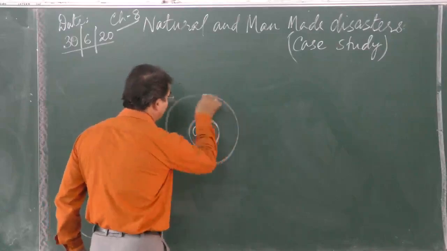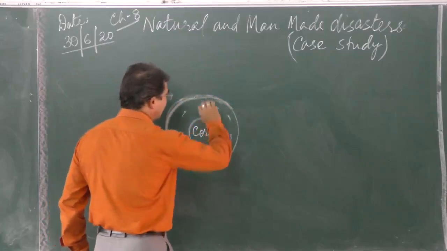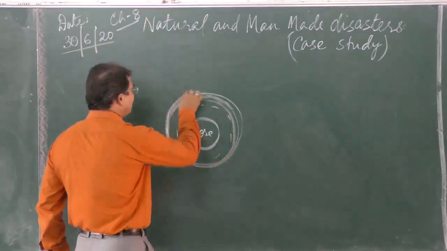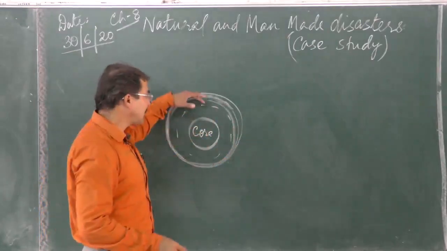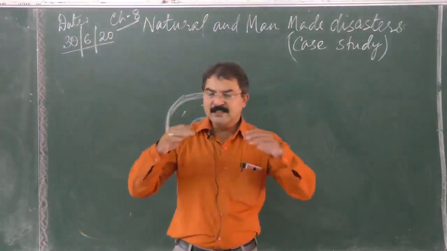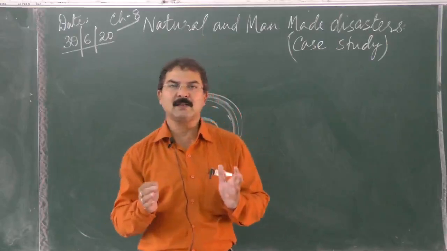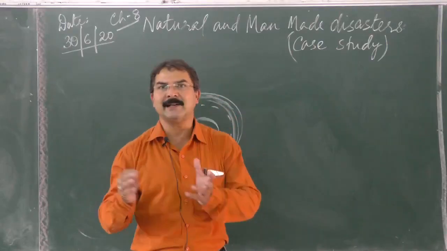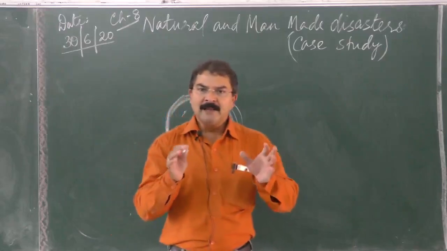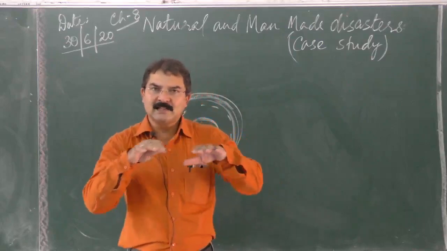Now the structure of the earth is, this is the core which is in the solid form. We have the mantle, part of the mantle is in the molten form, what we call the asthenosphere, and above the asthenosphere we have the lithosphere or the crust. This crust is actually floating on the asthenosphere. Now this crust comprises two different types of parts. One is the oceanic crust and the other one is continental crust. Alright, and they form the different plates and they are sliding on the mantle, that is asthenosphere.